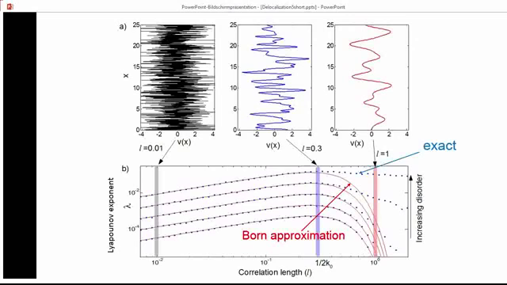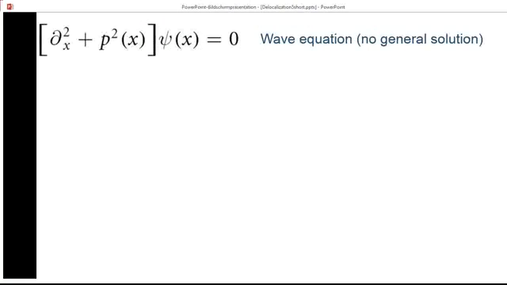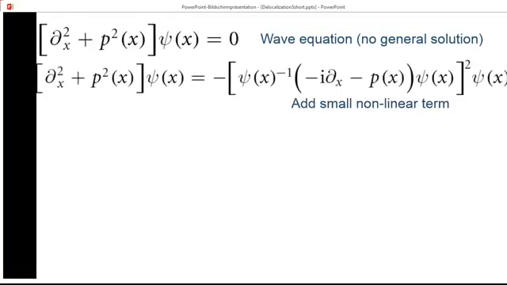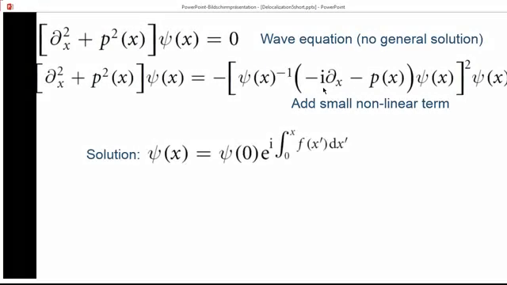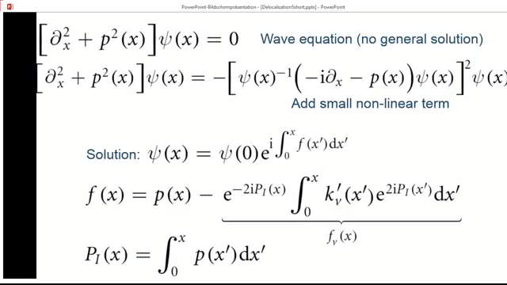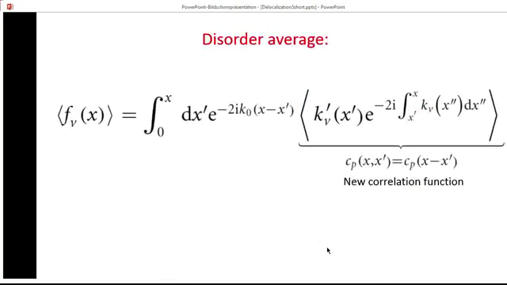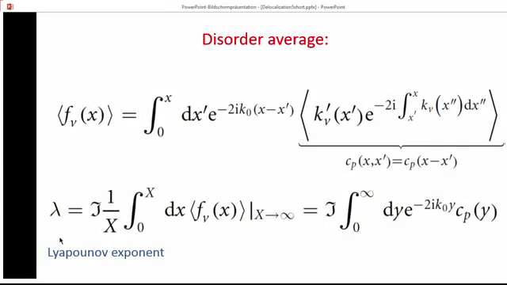So, to understand this behavior for the entire disorder range, we developed a new technique which allows us to calculate this Lyapunov exponent. And instead of looking at the wave equation directly, we look at the wave equation where we add a small nonlinear term which depends on the difference between the classical momentum and the quantum momentum minus i d/dx. The solution of that is explicit, and we can then disorder average that solution, in which case we find an expression of the Lyapunov exponent in terms of a correlation function Cp of x shown here.